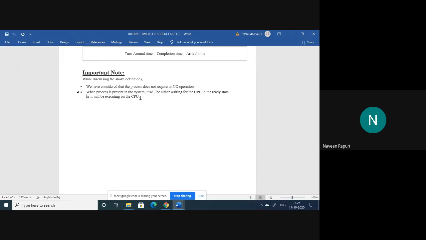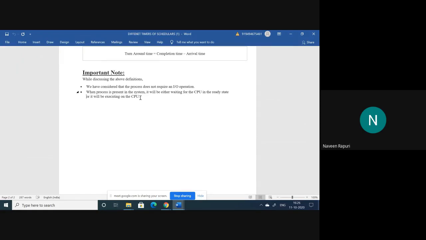Termination means it is not present in the primary memory or the secondary memory. So finally, I conclude that without an IO operation, the minimum states are 4: new, ready, running, and terminate. Terminate means no need of secondary memory or primary memory, because it is completed.